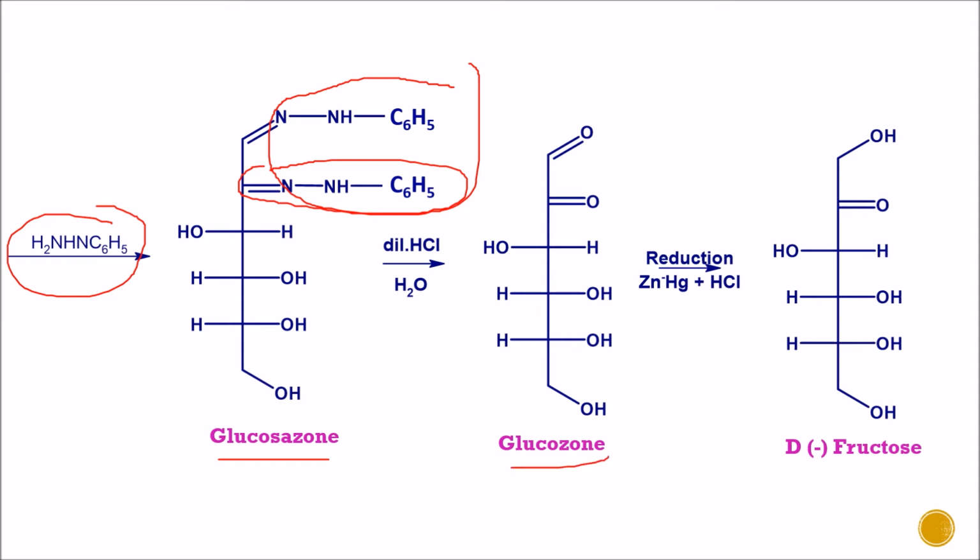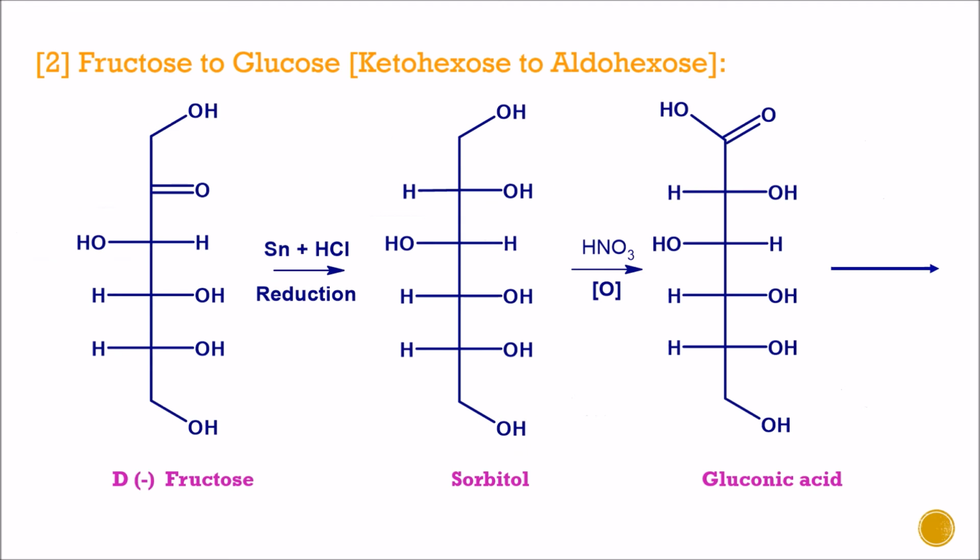Further reduction in presence of Zn-Hg and HCl, the first carbon, the C double bond O carbonyl carbon, is replaced by CH2OH. So the aldehyde is reduced to alcohol. So this is the structure of D-fructose.